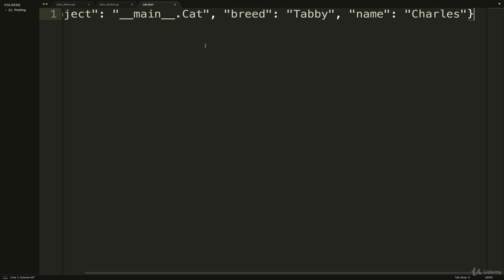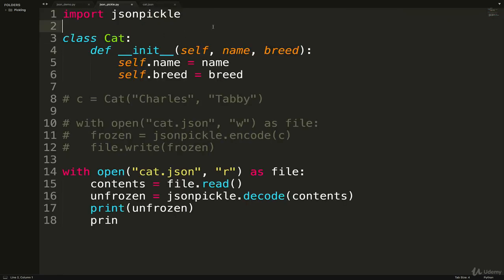So two different approaches. Again, what I showed you first was just plain JSON, and it's kind of limited in what you can do as far as storing custom classes and objects. But this jsonpickle that somebody, guy, girl, a team, who knows, wrote and published is really pretty nifty. It allows us to pickle like we're using just the regular pickle, except using JSON with a single line. Well, two lines. Pretty badass.